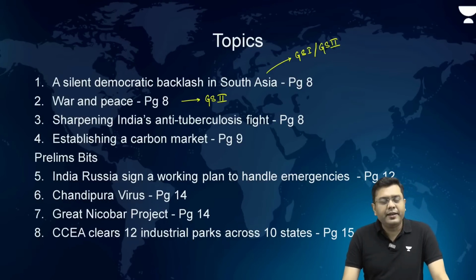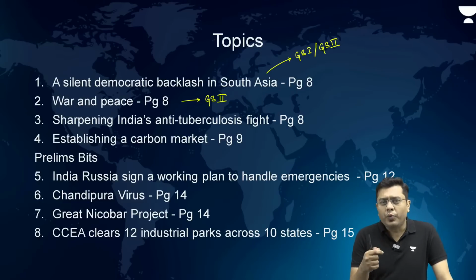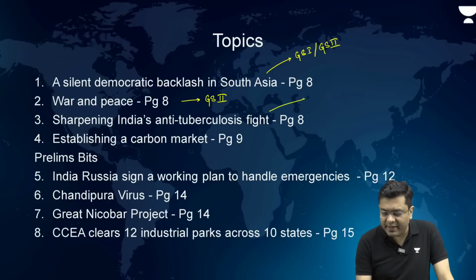Sharpening India's anti-tuberculosis fight. This is about the drug-resistant TB, which is very prevalent in our country. So, what is that drug-resistant TB? That is something we are going to analyze. And what are the ways that we can implement in order to get rid of this crisis? This is relevant for your GS paper 3.